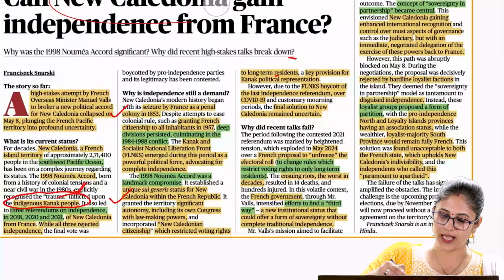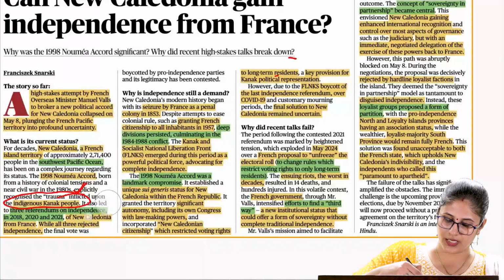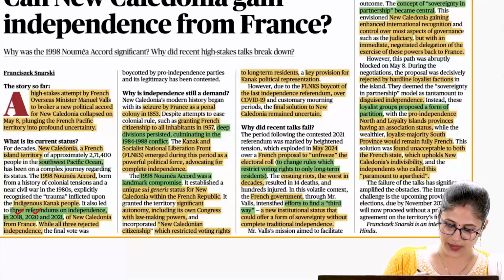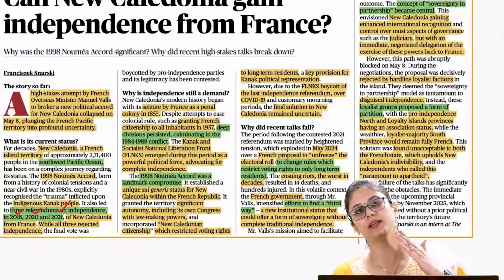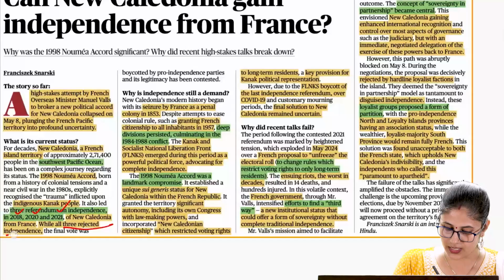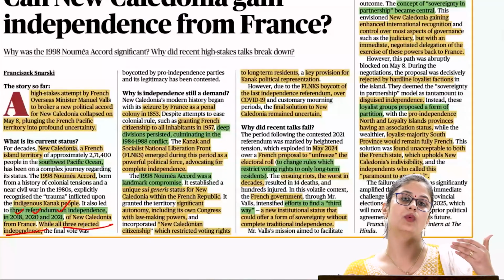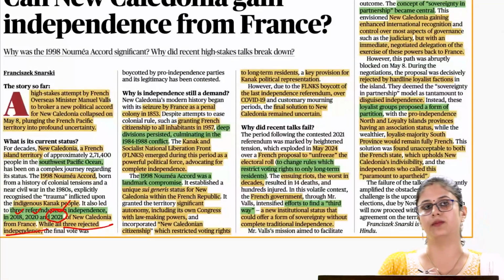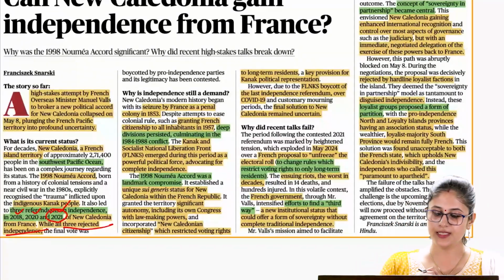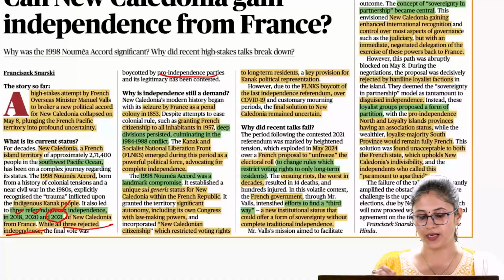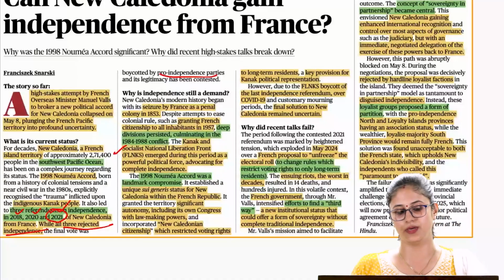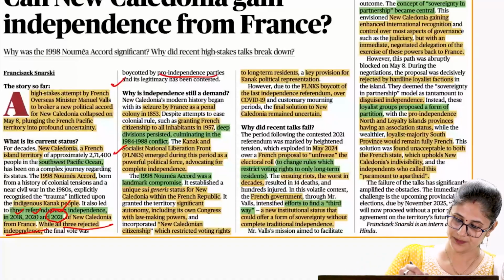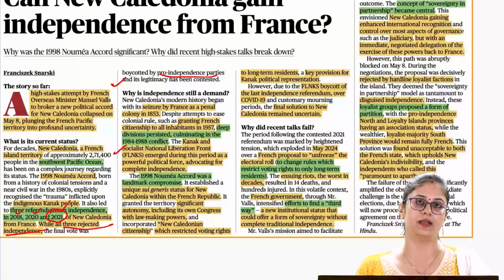But what happened over a period of time? 3 referendums took place, in 2018, 2020 and 2021. In all the 3 referendums, this region rejected independence. But why is there an issue then? Because in the latest referendum, which took place in 2021, the pro-independence party, the Kanak and Socialist National Liberation Front, did not participate. And that is why the legitimacy of this referendum is being contested.